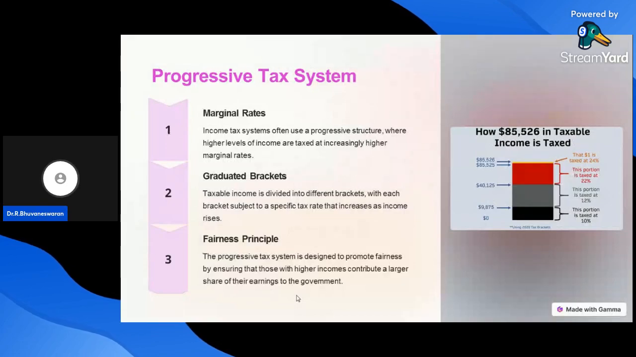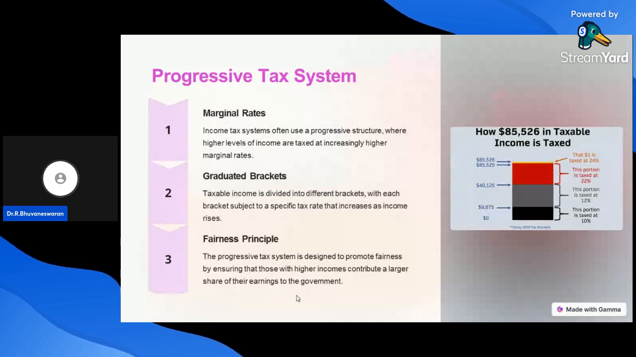Next one, progressive tax system. The progressive tax system follows some important points: marginal rates, graduated brackets, and the fairness principle. First one, marginal rates. Income tax systems often use a progressive structure where higher levels of income are taxed at increasingly higher marginal rates. This is called the marginal rates of the progressive tax system. Second one, graduated brackets.